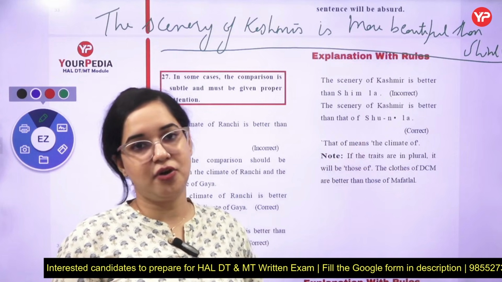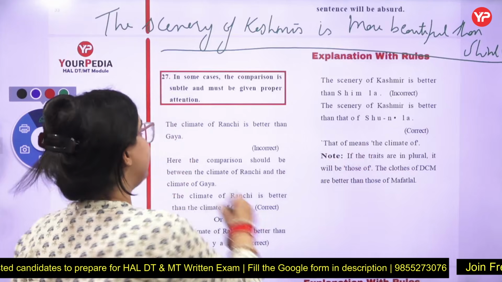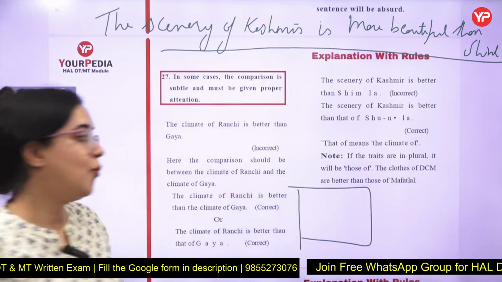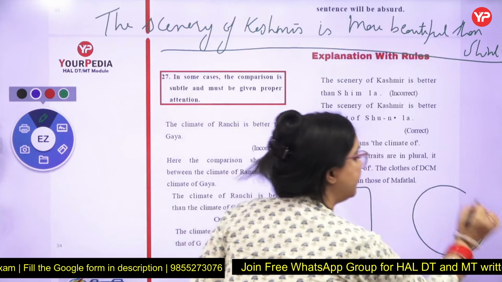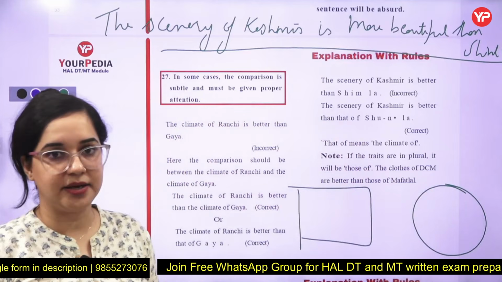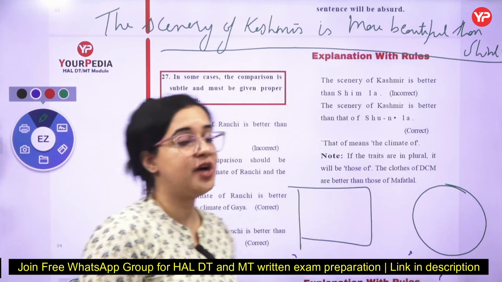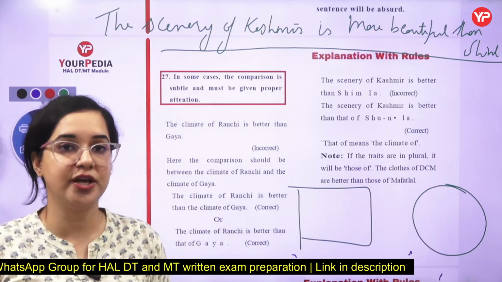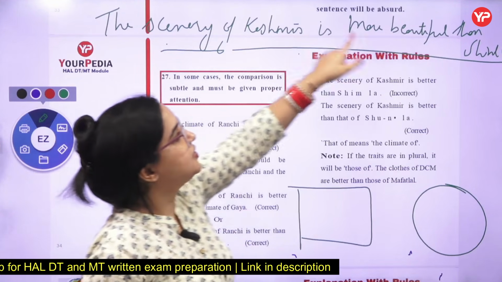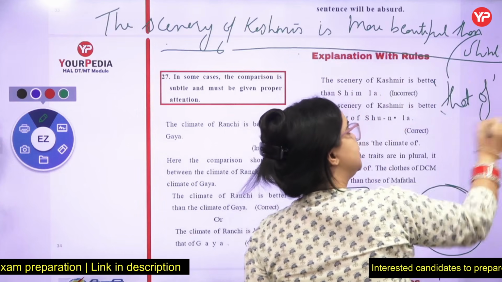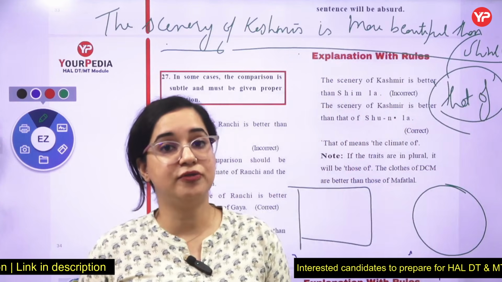This is a completely wrong sentence. Why? Because here I am comparing the scenery of Kashmir with the entire Shimla. That cannot be done. I have to compare the scenery of Kashmir with the scenery of Shimla. So I don't want to repeat the words. Then what should I use? "The scenery of Kashmir is more beautiful than that of Shimla." That is, "that of" should be used.